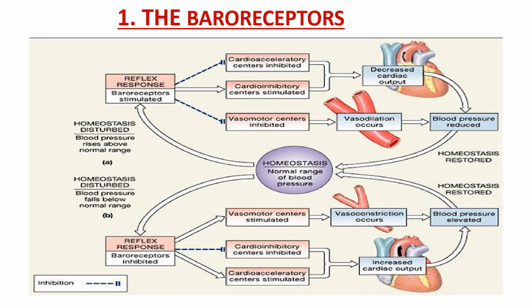And second, if the blood pressure falls below the normal range, then the baroreceptor is slightly inhibited and it stimulates the vasomotor centers, inhibits the cardioinhibitory centers, and accelerates the cardioacceleratory centers. These three factors lead to the elevation of the blood pressure.